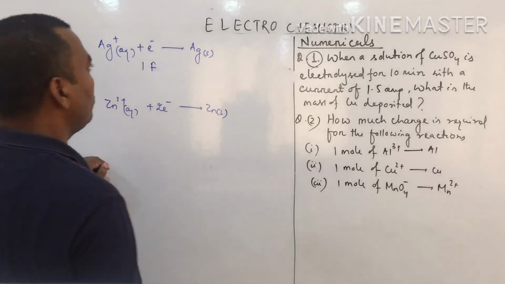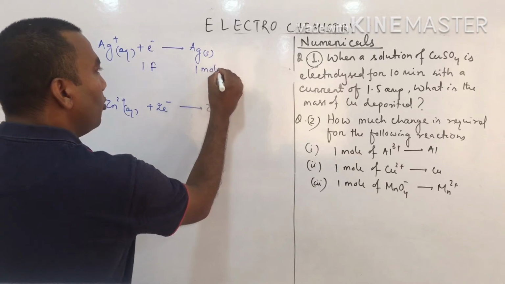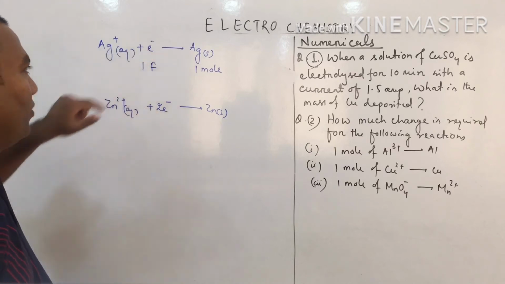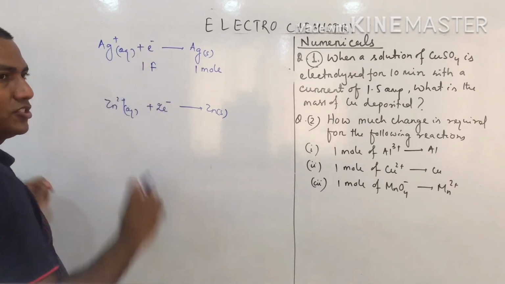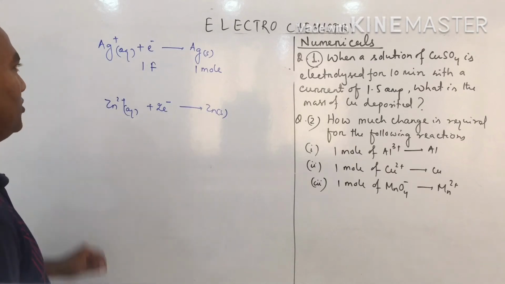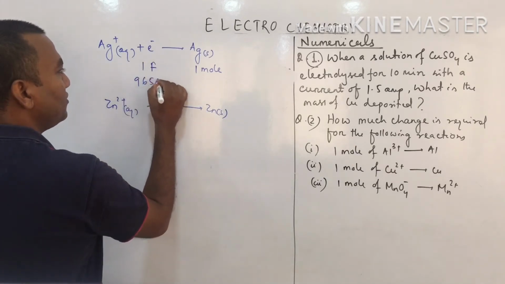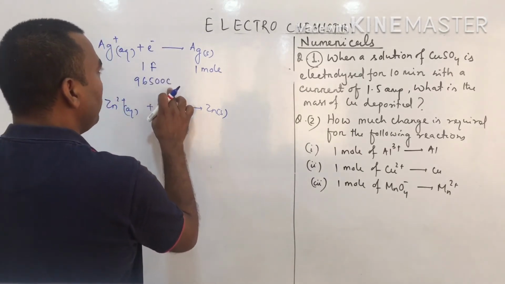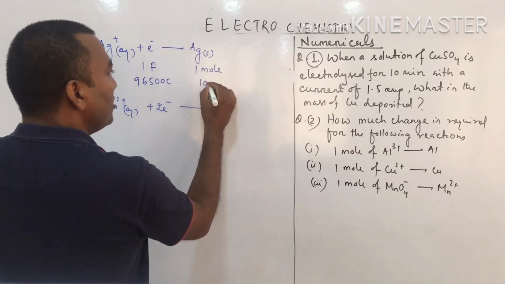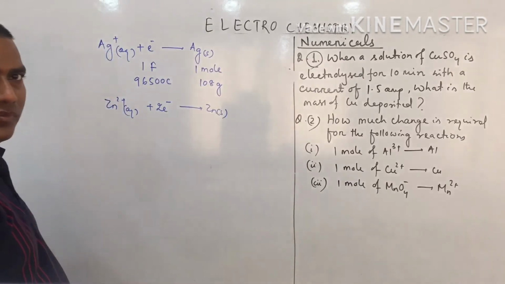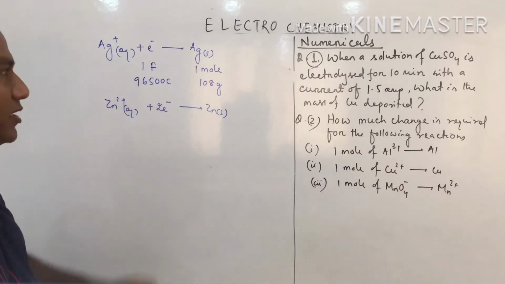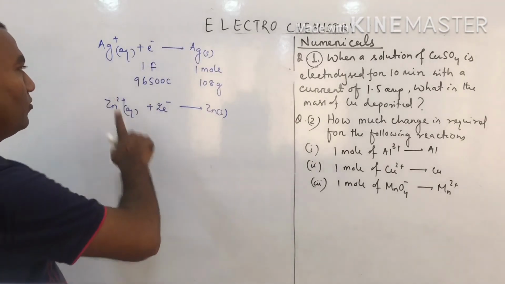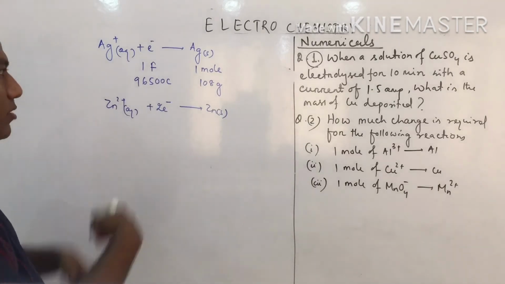farad of charge is passed through this solution, 1 mole of silver is deposited. Its coefficient is 1. So 1 farad means how much? 96,500 coulomb. When 96,500 coulomb passes through the solution, 1 mole of silver, 108 gram, is deposited. When the coulomb is given, we can easily calculate by the unitary method. 96,500 coulomb gives 108 gram. 1 coulomb gives how much? Given coulomb, how much?